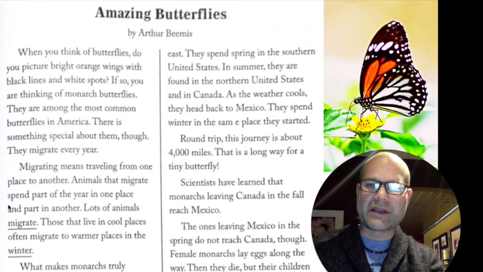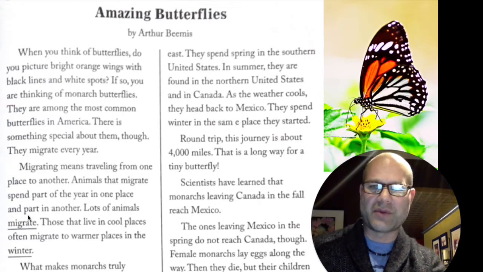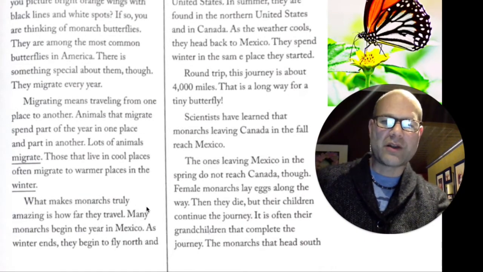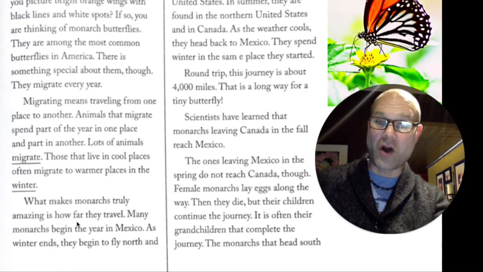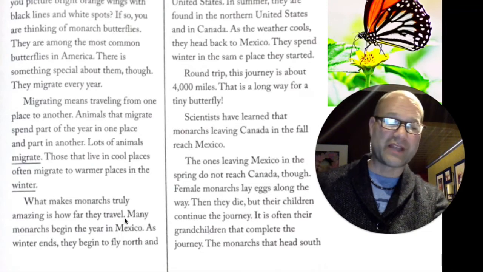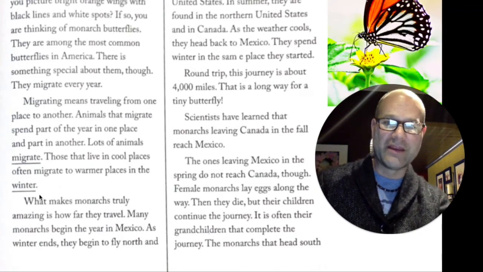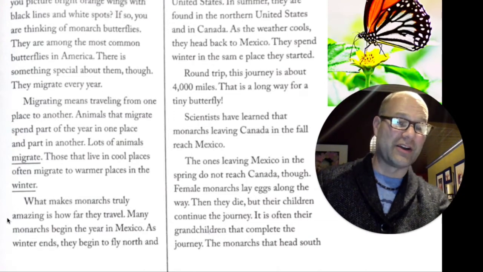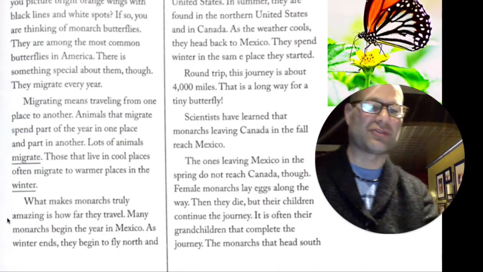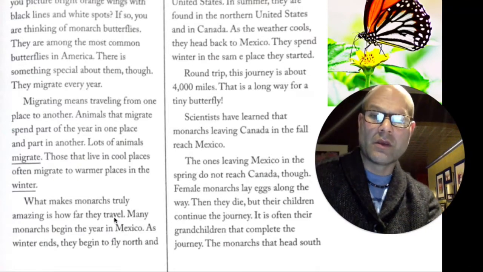Animals that migrate spend part of the year in one place and part in another. Lots of animals migrate. Those that live in cool places often migrate to warmer places in the winter. What makes monarchs truly amazing is how far they travel. Okay, so now we know traveling is what is special about them, but how far they go makes them extra special, really unique.